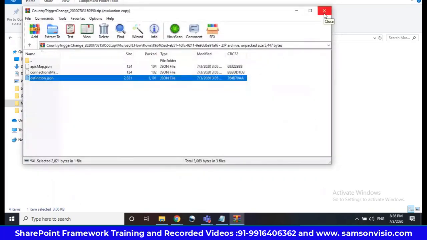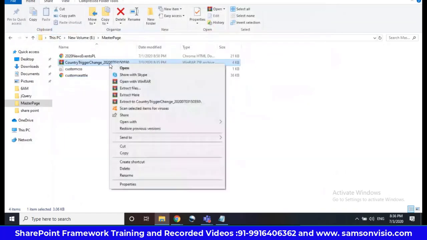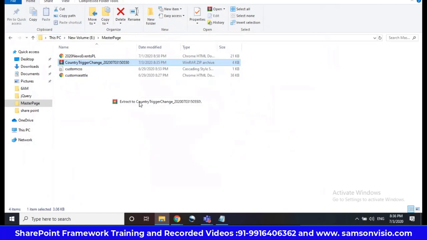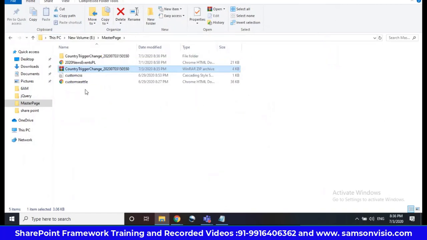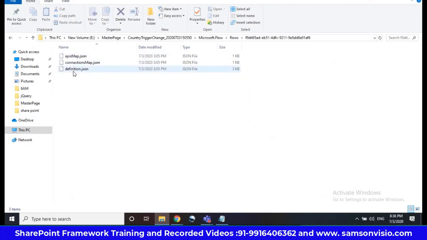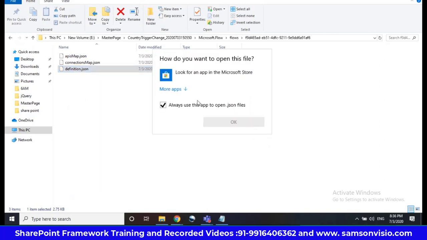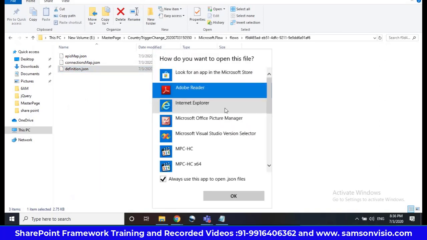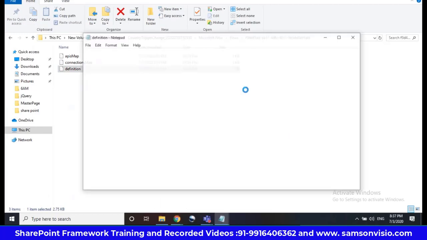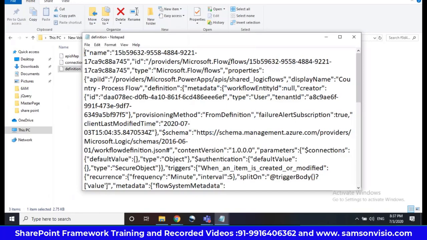I have to extract, so I'm just opening it with notepad. Okay, so this is the definition file.